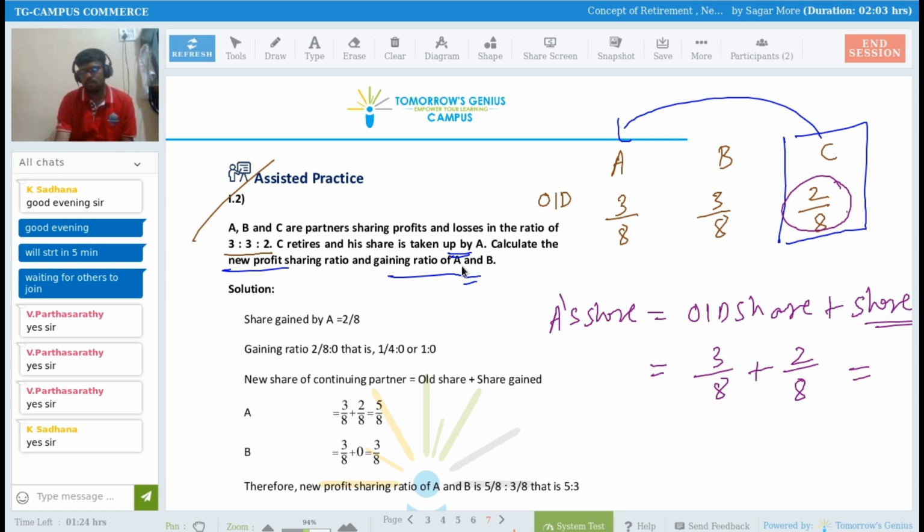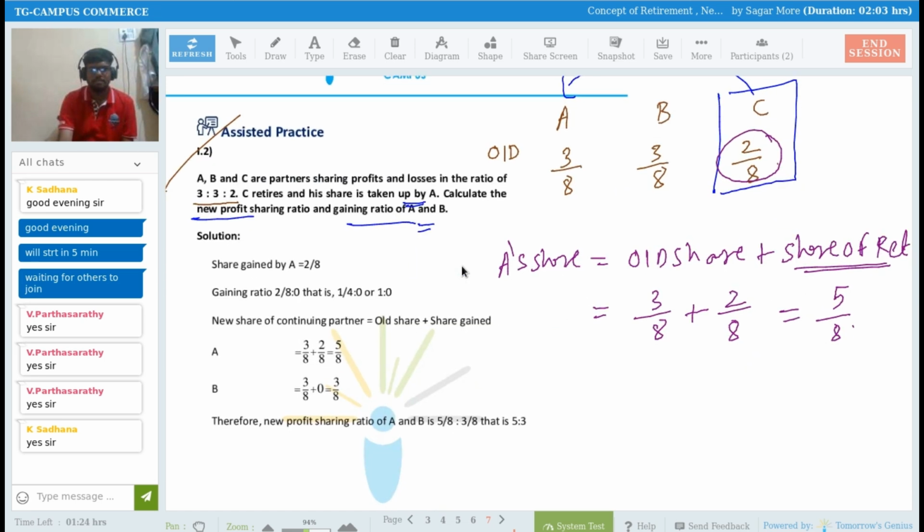So that is nothing but 5 by 8, right? Now what about partner B? I need to calculate partner B's share as well. So now I'm writing B's share, which is equal to old share plus gain, or share from the retiring partner, right?